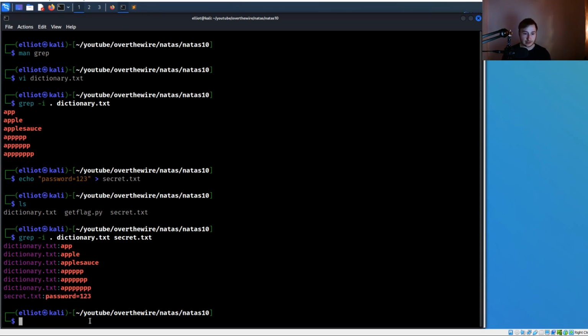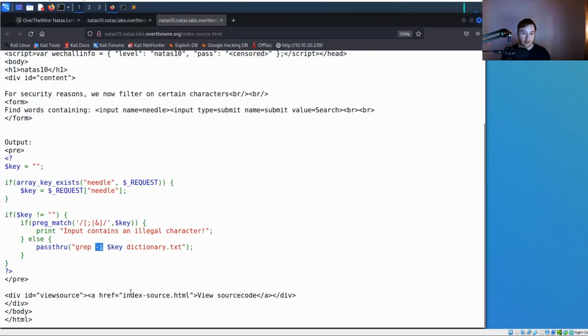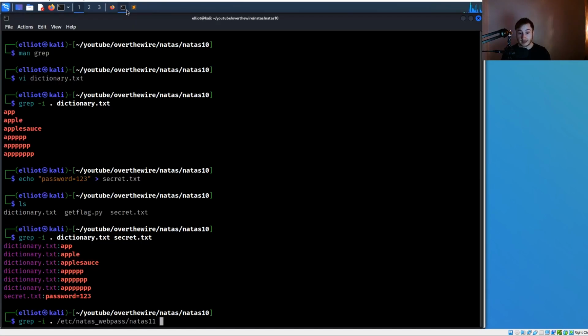So essentially all we would really need to do for our needle parameter is just provide that dot to specify we want to search for everything, and then just put the path to /etc/natas_webpass/natas11, whatever that path is. Because if you think about what is going to execute, we're going to have grep -i, we're going to have our period to match everything, and then we're going to specify two files. Well, one's going to be specified for us at the end, which we can quite cleverly comment out. We can comment that out with the octothorpe, the hashtag character, and what that's going to do is ignore the dictionary.txt file there, revealing the password to us in a very clean output.